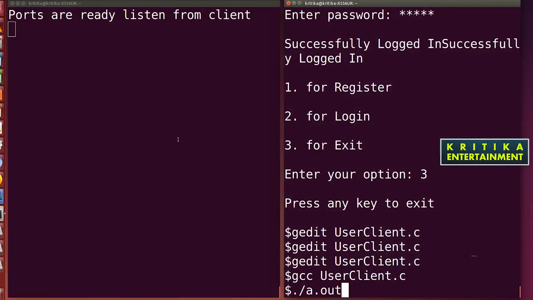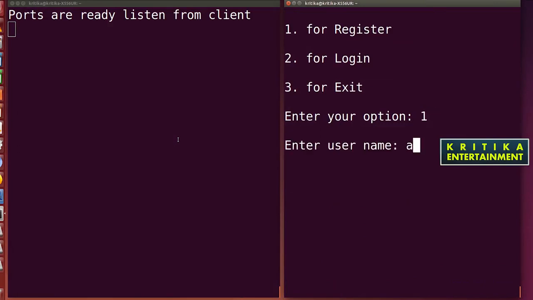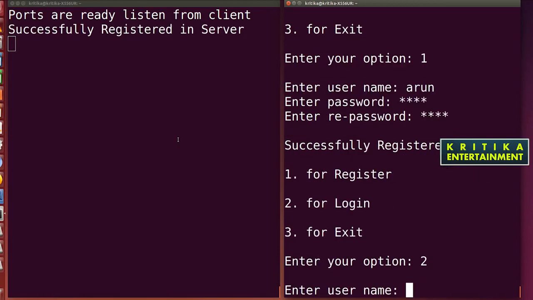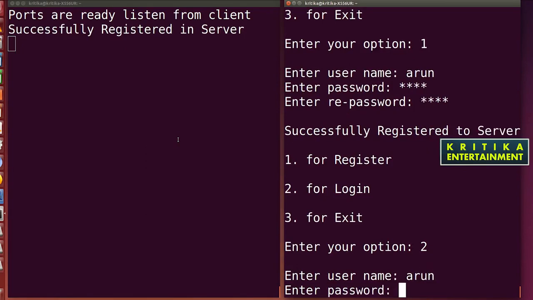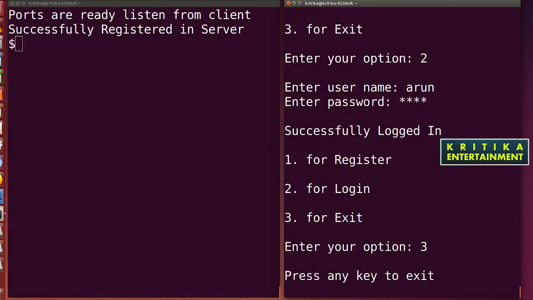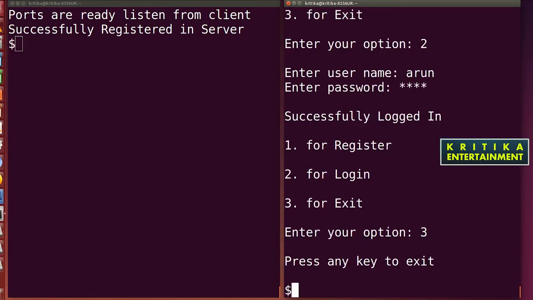Then compile. 1 Arun, I will write suppose dp. Successfully register. Then 2 for login. Then enter Arun dp. Successful login will display, and if you press 3, it will quit. Press any key. I think you have understood successfully.